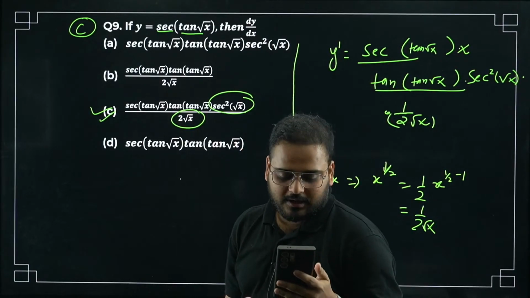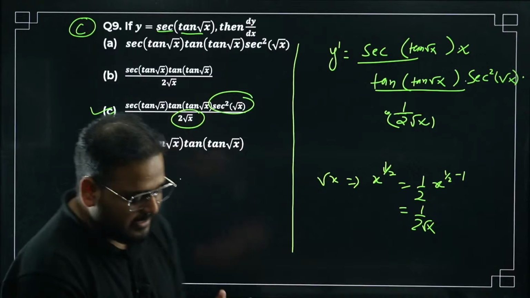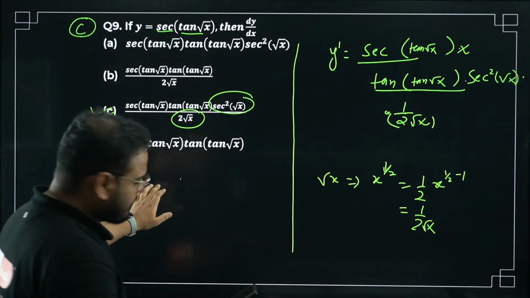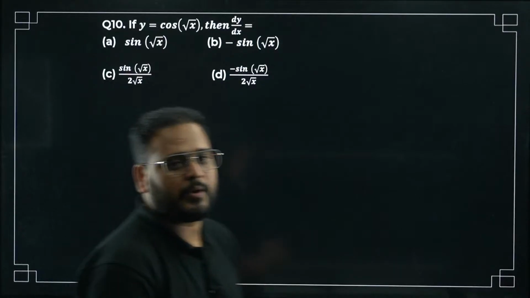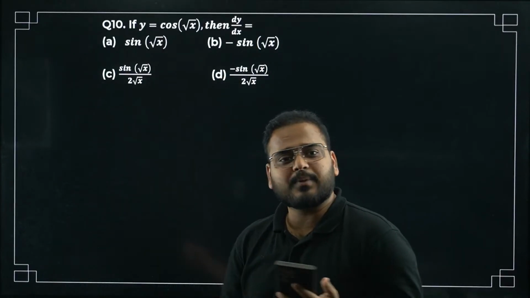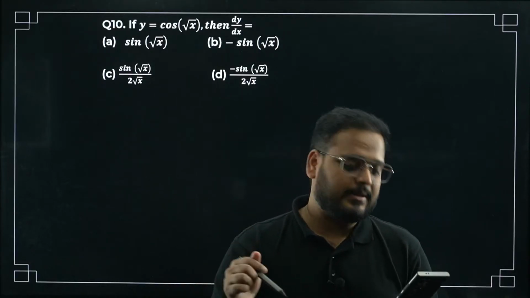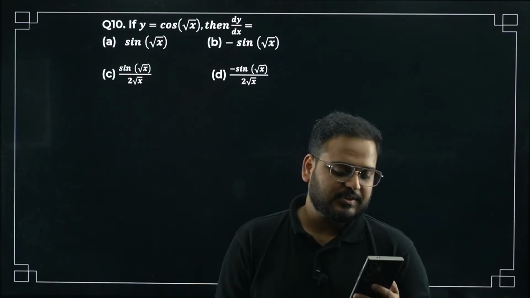Okay, so Bharat, give me answers also. Question number 9 is done. Question number 10, shall we solve? Okay, 9 is okay. Question number 10. Okay, so y equal to cos root of x. This is simple. If you can solve 9, then this is easy. I want all of you to answer this quickly. Question number 10.